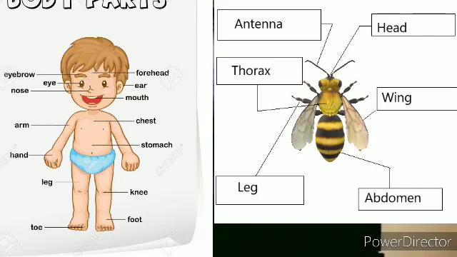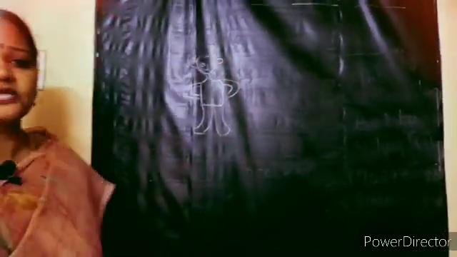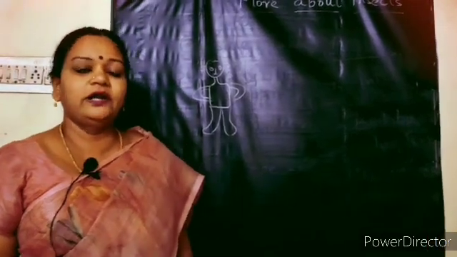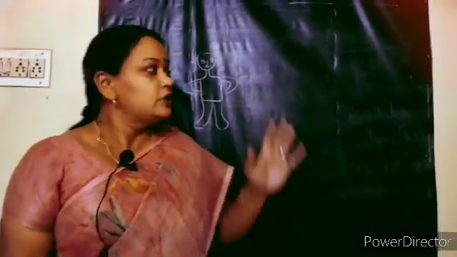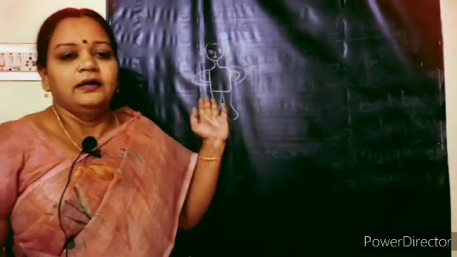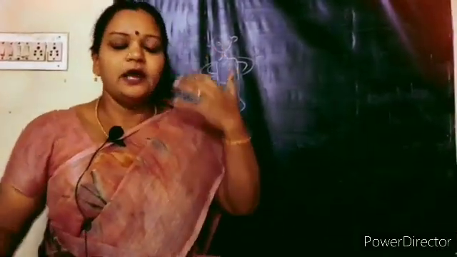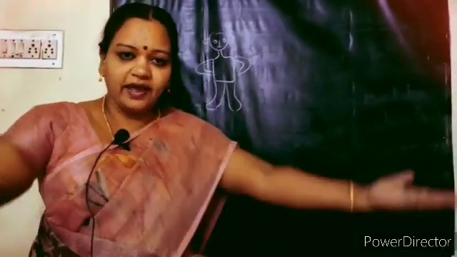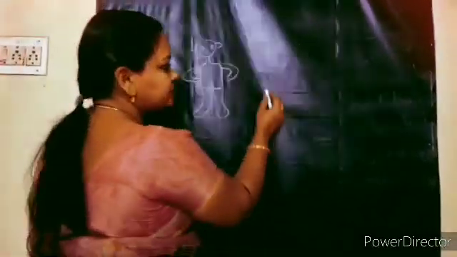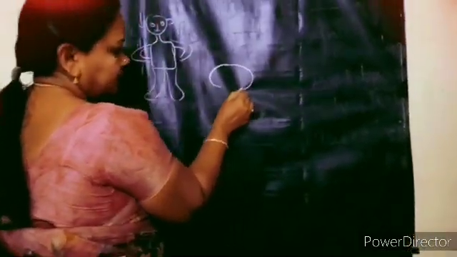See, if we have to draw here, this is the rough structure of a boy, for example, a human being, right? Now when you are asked to draw, even last year, in third class, you already learnt about insects. So when we have to draw, just draw the rough structure of a human being. We have a head, and a torso part, and we have hands and legs, children. And in the same way, can I draw an insect? How do we have to draw an insect? When we draw an insect, how should it be?